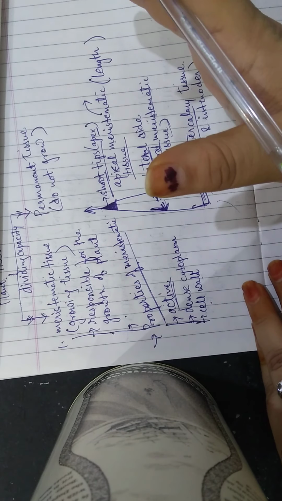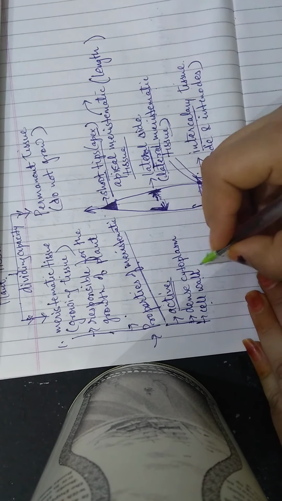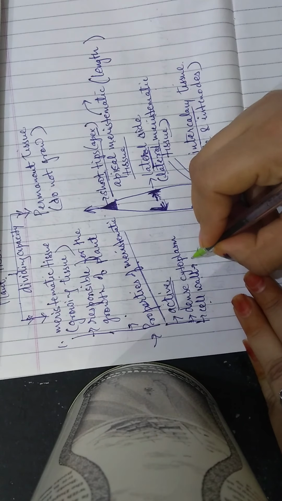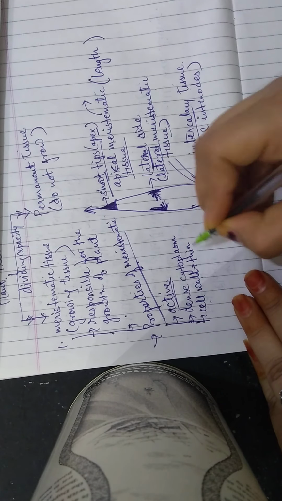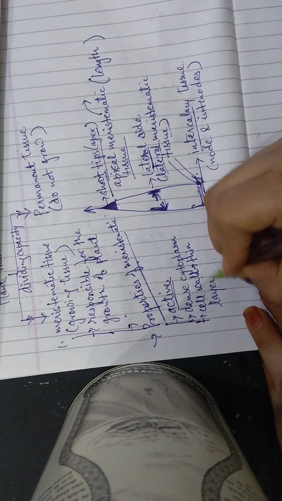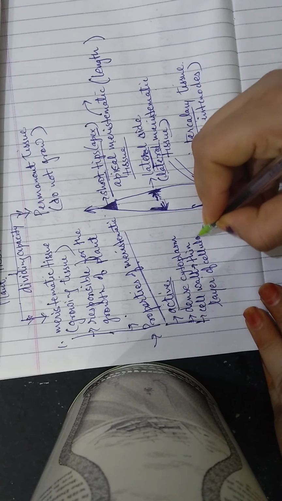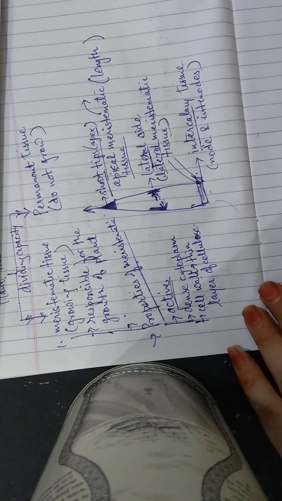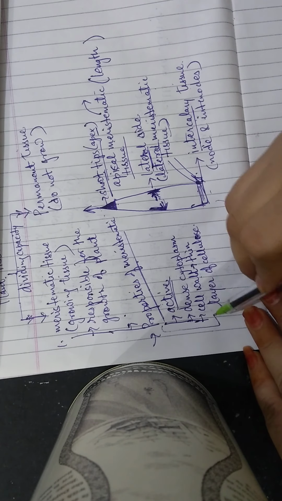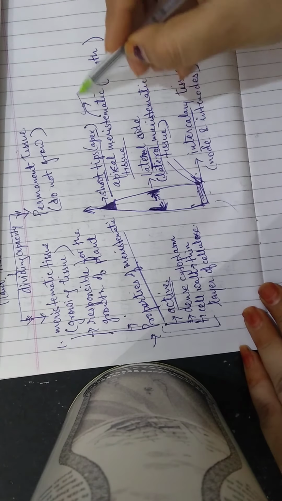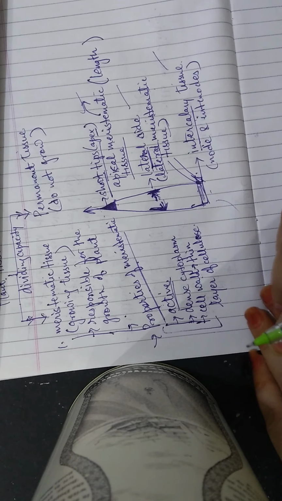They are not involved in the strength part. That's why the cell wall is made up of a thin layer of cellulose. A much thicker layer of cellulose is not needed here. So these are the properties of meristematic tissue. These are the three kinds of meristematic tissues.